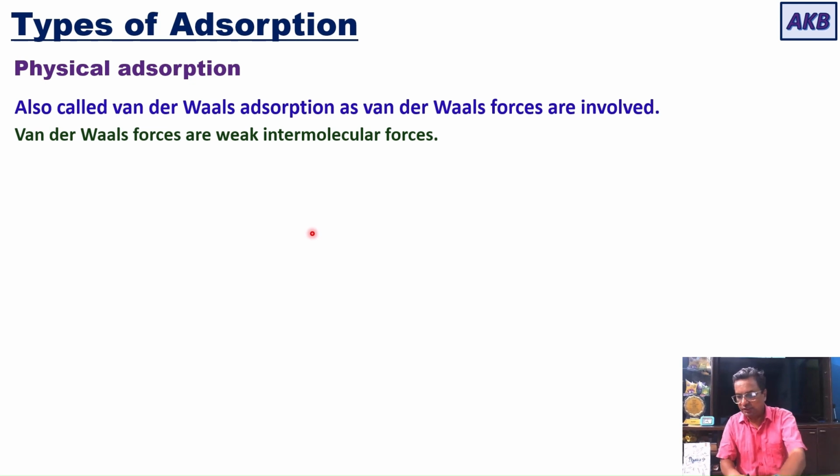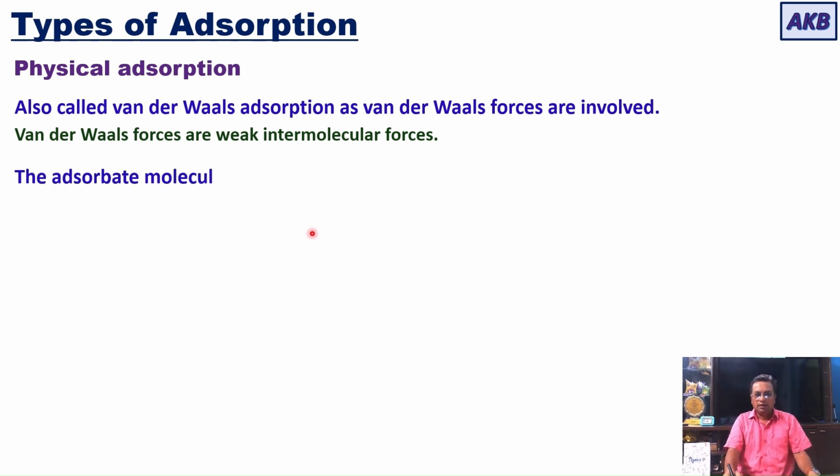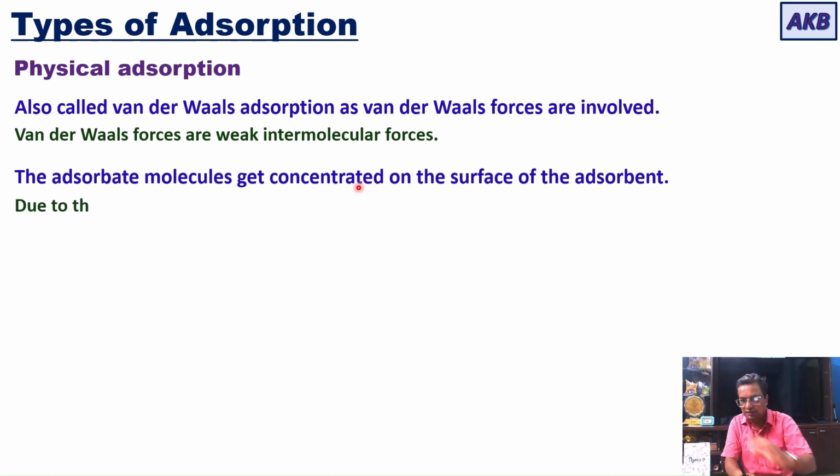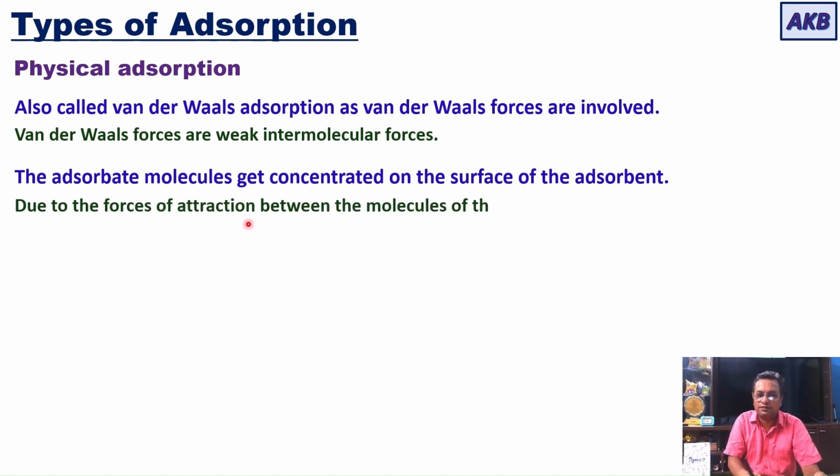Let us move on. In this case, the adsorbate molecules get concentrated on the surface of the adsorbent. Once the fluid mixture comes in contact with the adsorbent, the adsorbate molecules get concentrated on the surface of the adsorbent, and this concentration is due to forces of attraction between the molecules of the adsorbate and adsorbent.